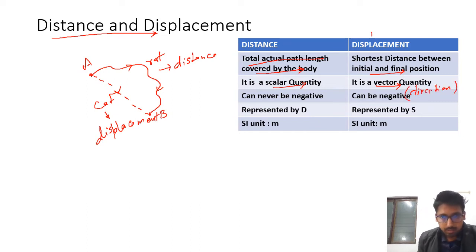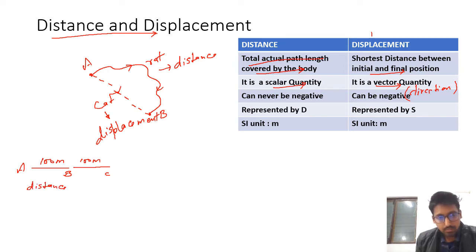Let's see this example. Let's say an object moves from point A to point B, which is 100 meters, and from point B to point C, this is again 100 meters. Now the total distance traveled is 200 meters, and displacement in this case is again 200 meters.